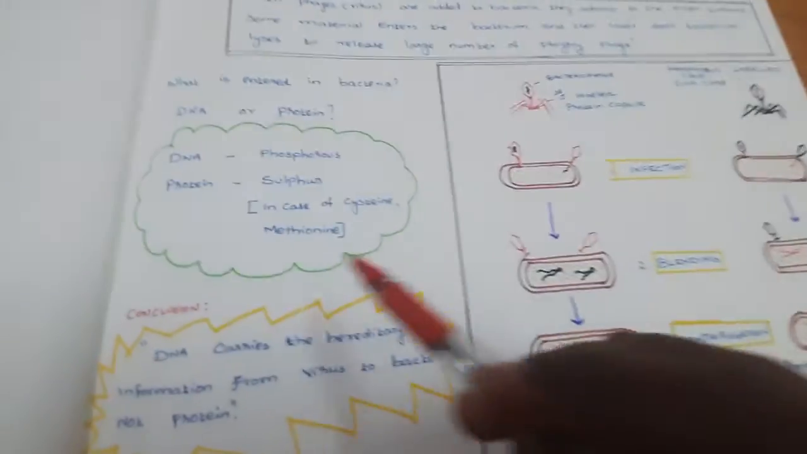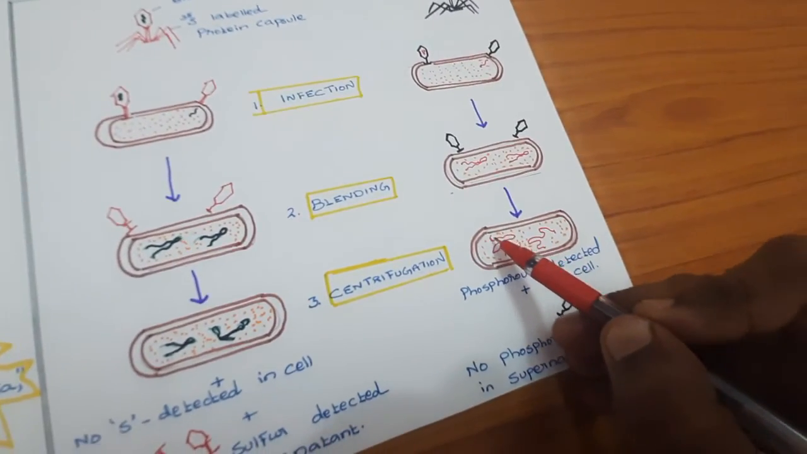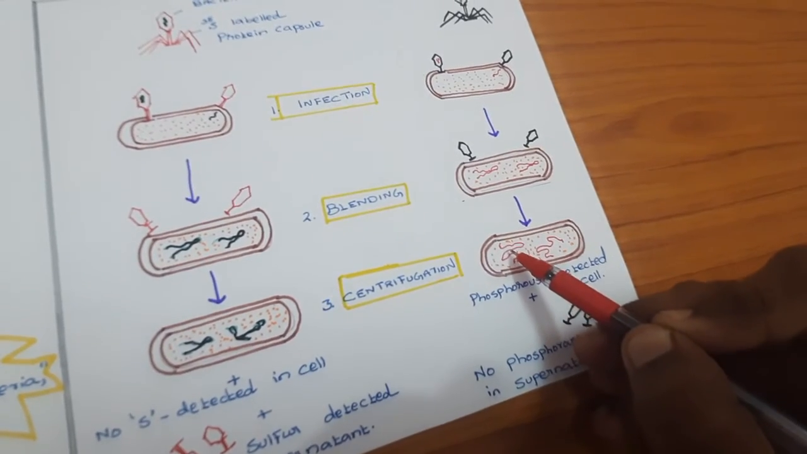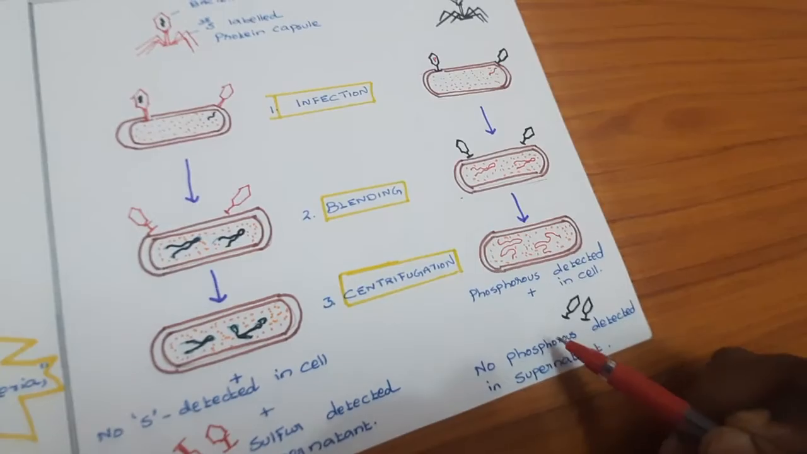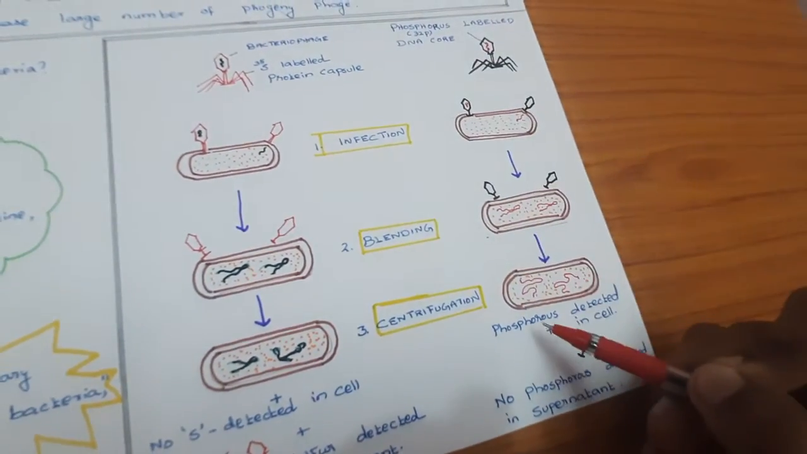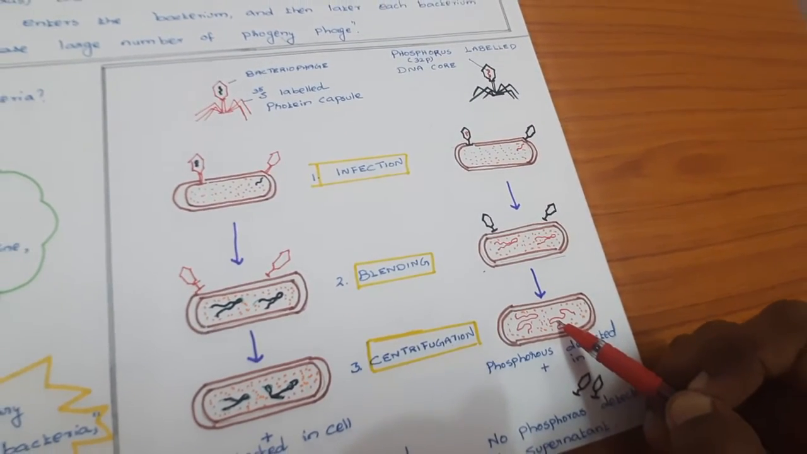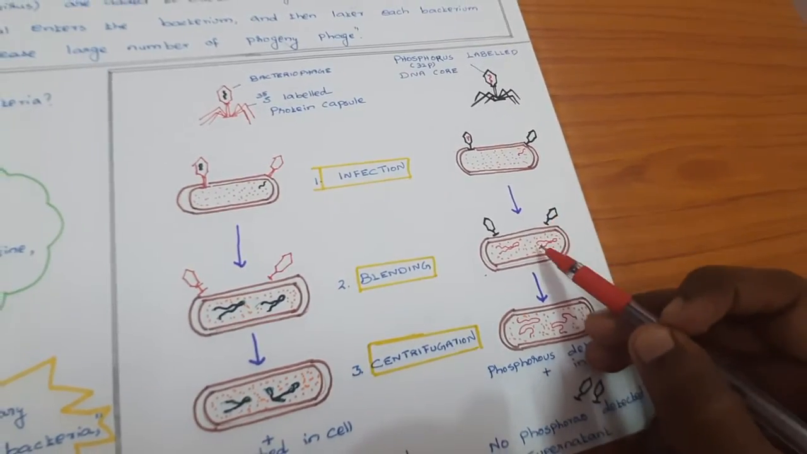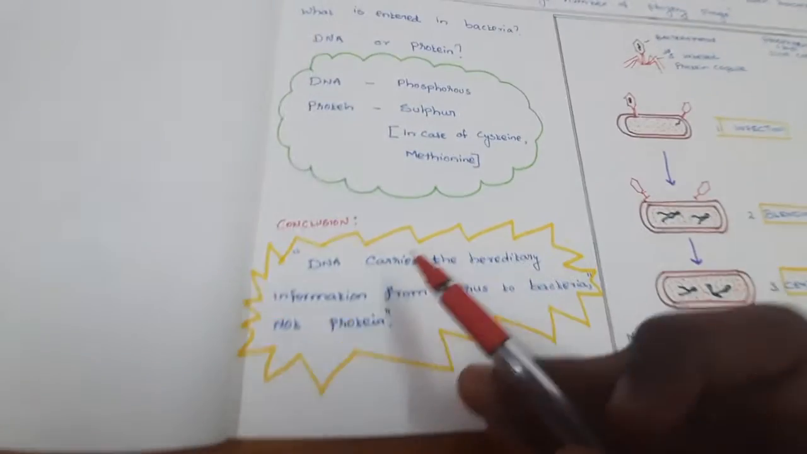Since phosphorus is in DNA, the cell contains DNA, and that DNA is labeled with radioactive phosphorus. Where is that radioactive phosphorus DNA present? In the cell, not in the supernatant solution. So with this experiment, he concluded that only DNA is the transforming material which transfers from virus to bacteria. This is the conclusion of this experiment.